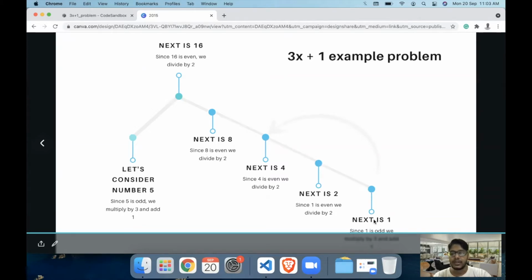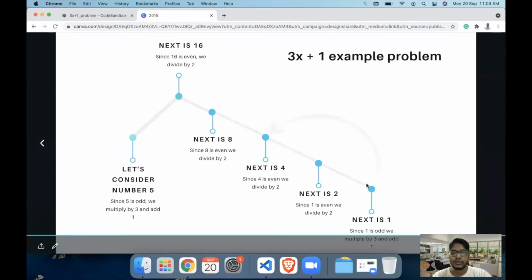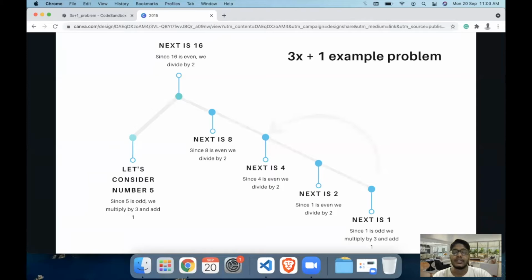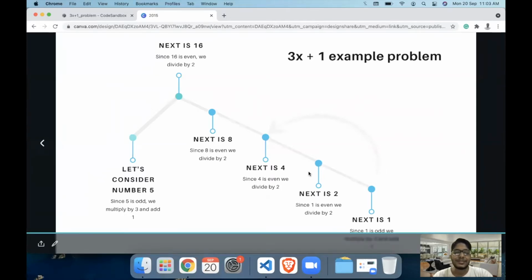Now, once we get 1, which is odd, if I multiply 1 by 3 and add 1, then 3 times 1 is 3, plus 1 would be 4. Now we come back to the value 4, and the series keeps going into a loop at this stage. That is why each of the numbers in this series eventually ends at 1. If you calculate this for any number, from 0 to infinity or a billion, as per mathematical calculations, the series always ends up at the value 1. That is why this is called the 3x plus 1 problem.